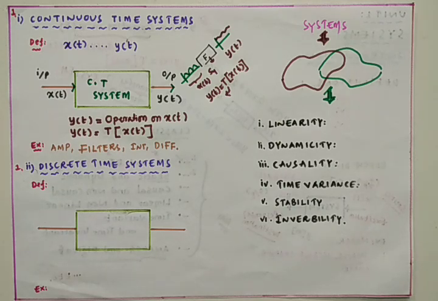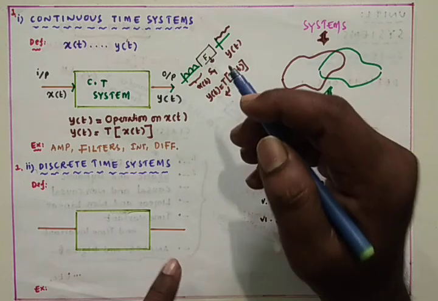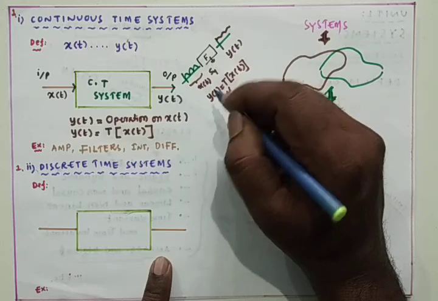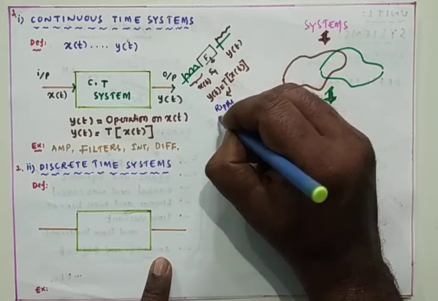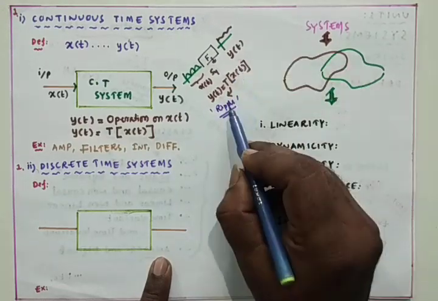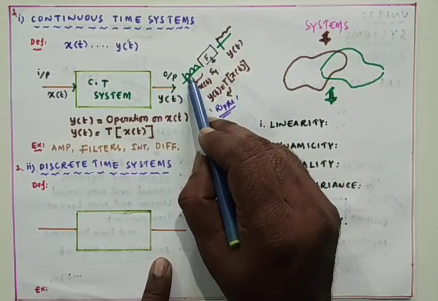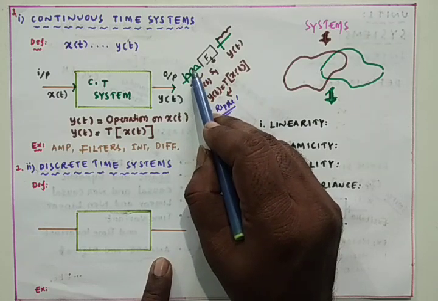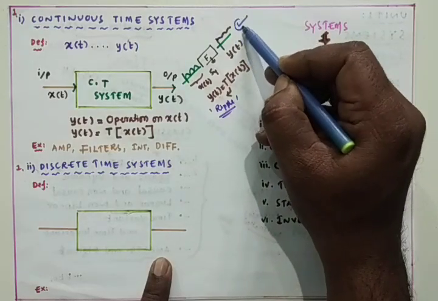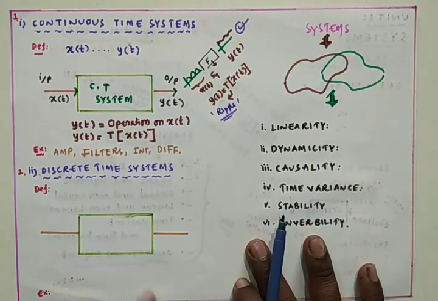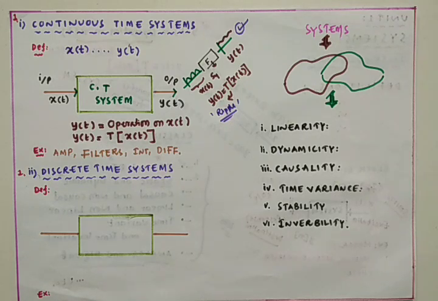What is the function of the transfer function in the case of the filter circuit here? It will remove the ripple, that is, the unwanted AC content will be removed from the pulsating DC, so that we get the output, which is the unregulated DC. The best example we have given for the continuous time system is the filter.